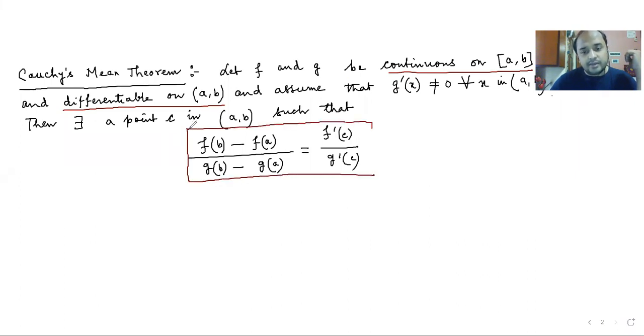And let me show you one example, so then you will understand what is happening.